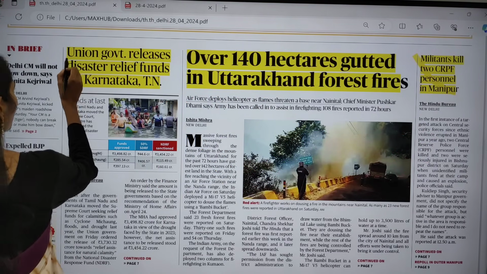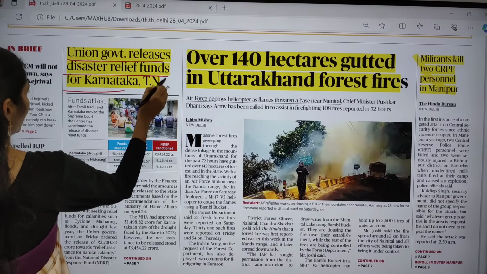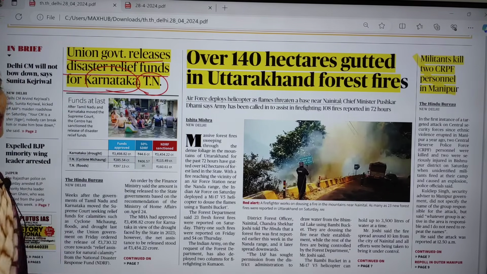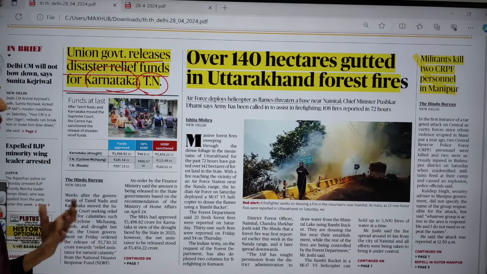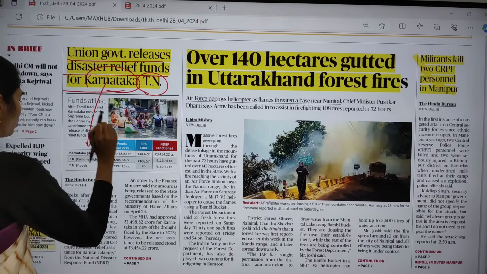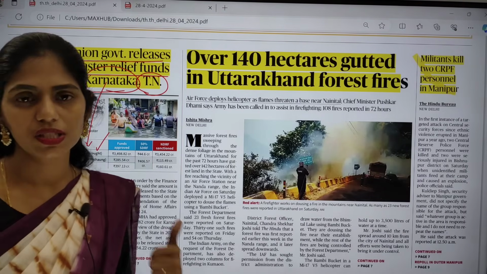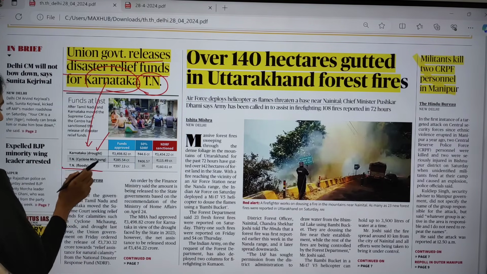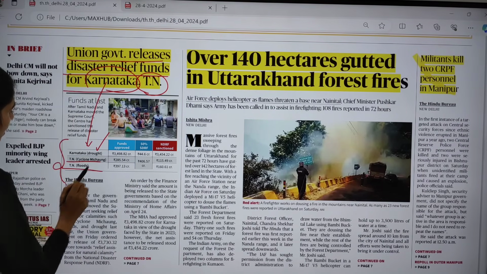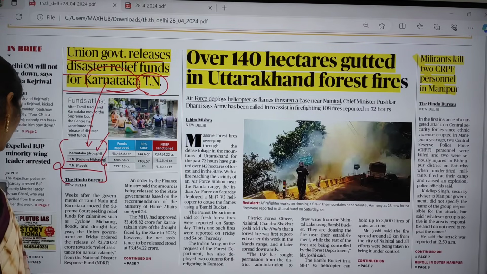Now let us see the first important topic. The first topic is Union government releases disaster relief fund for Karnataka and Tamil Nadu. Actually, these states, Karnataka and Tamil Nadu, were recently hit by drought as well as floods. For example, Karnataka experienced a drought and Tamil Nadu experienced two important events. The first one is Cyclone Michaung and the second is floods in Tamil Nadu. So these two states approached the Centre. I will be telling you the background, what happened.